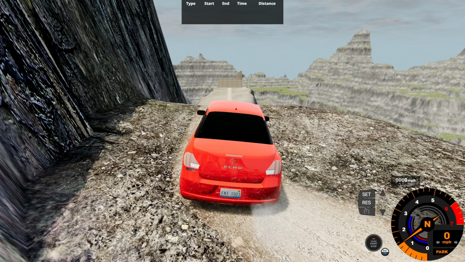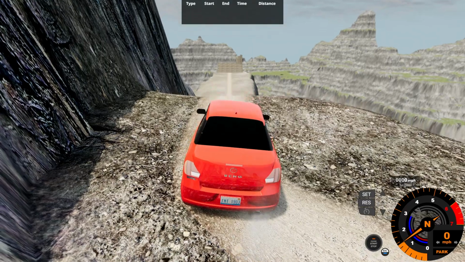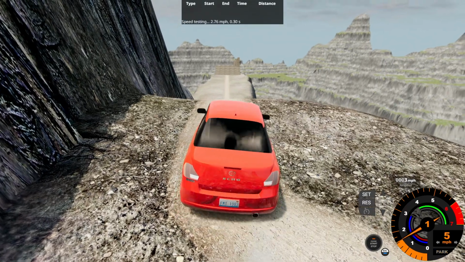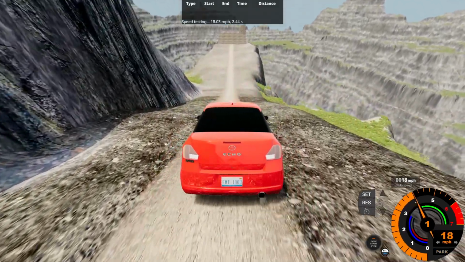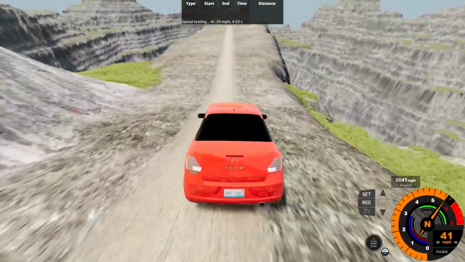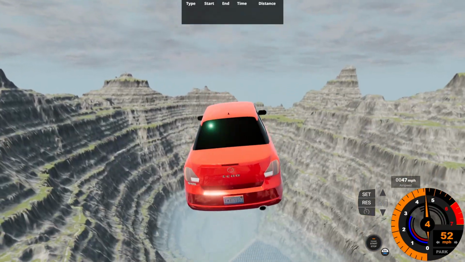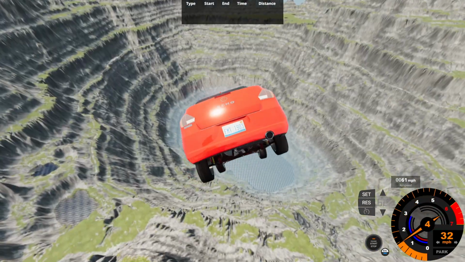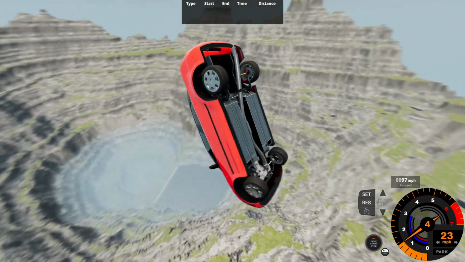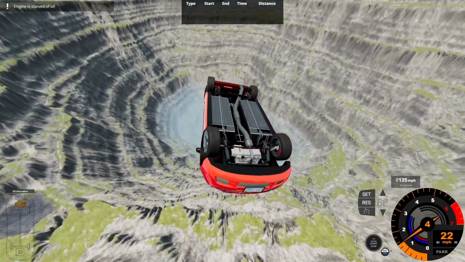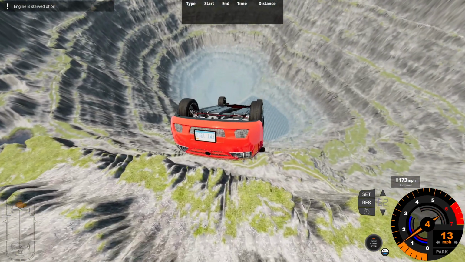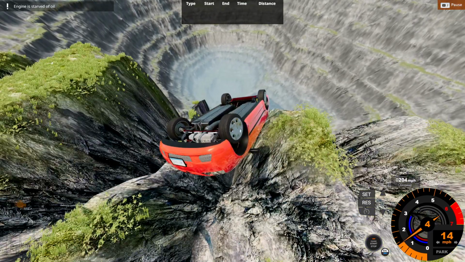So here I am at the top of the mountain, faced by certain doom with this ramp ahead of me, so let's accelerate right now at 10 miles an hour, 20, 30, and so on. So what's our exit speed on the ramp? 51 miles an hour. Did I seriously just bottom out in this car? I mean, we got the comfort preset suspension of what it gave me at Automation, and right between the seams.